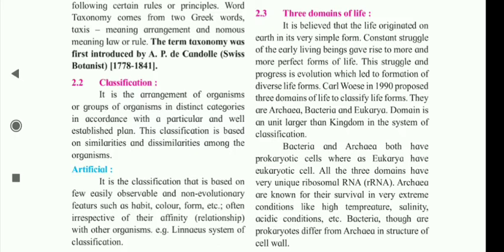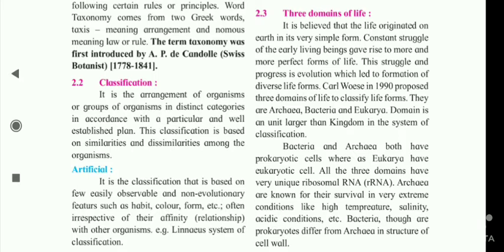It is believed that the life originated on earth in its very simple form. Constant struggle of the early living being gave rise to more and more perfect forms of life. This struggle and progress is evolution which led to formation of diverse life forms. Carl Woese in 1990 proposed three domains of life to classify life forms. They are archaea, bacteria and eukarya.